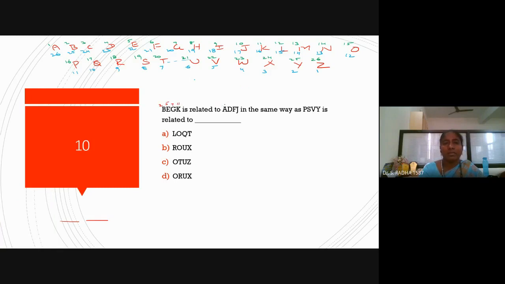And here A means just the previous. Previous to B is A, previous to E is D, previous to G is F, and then previous to K is J.